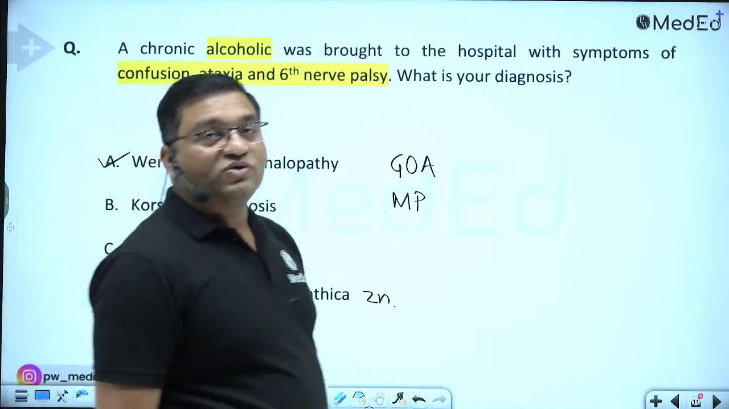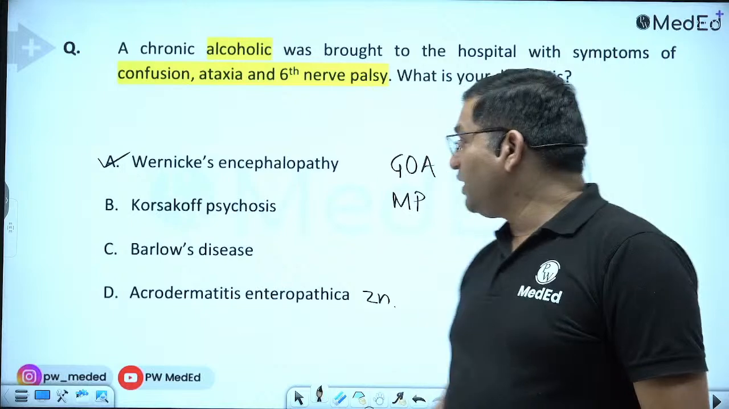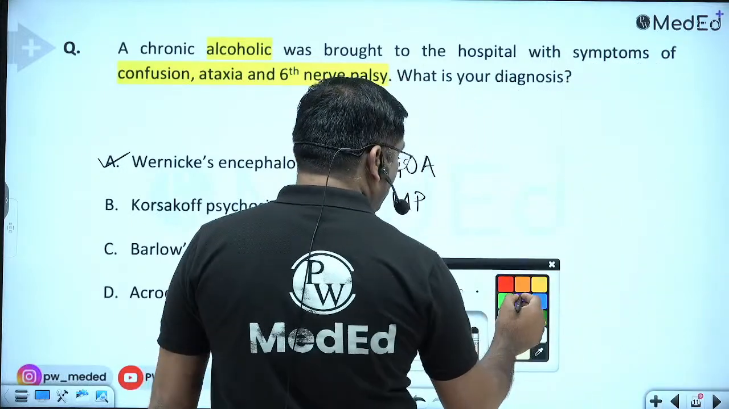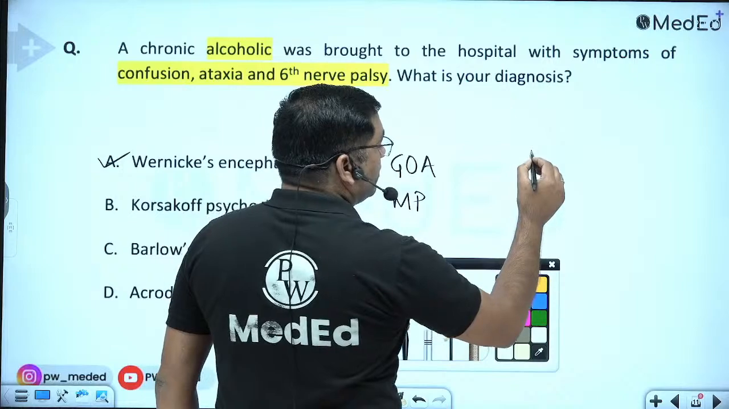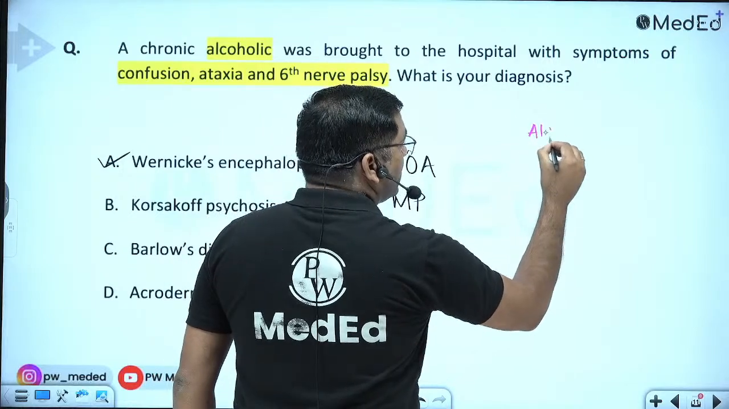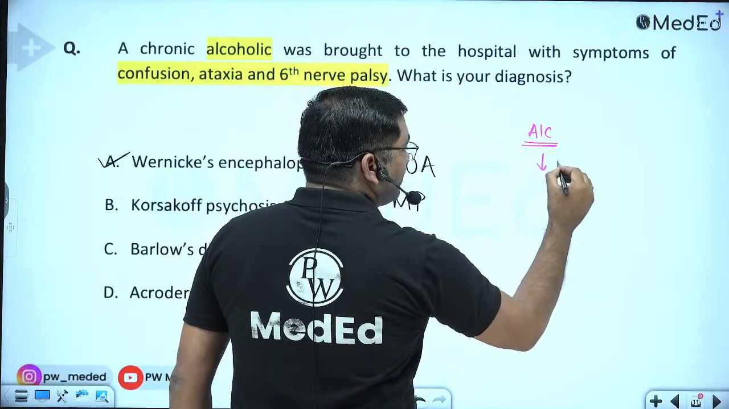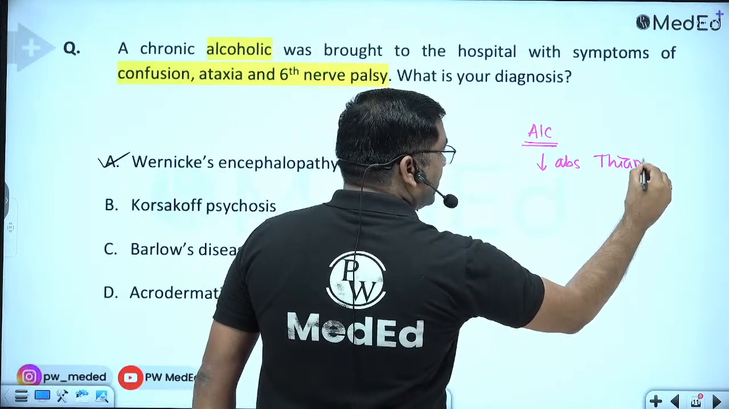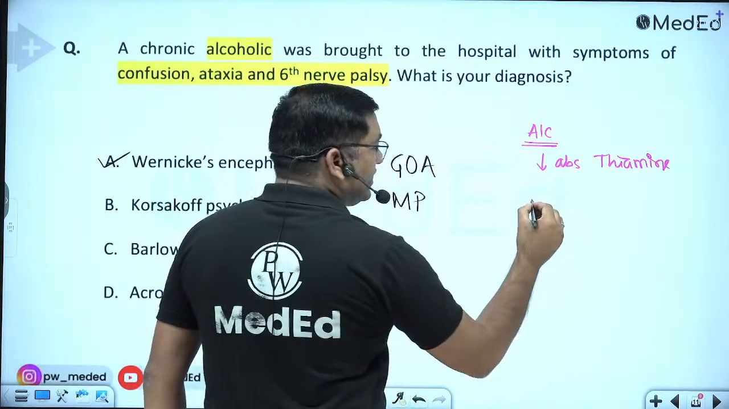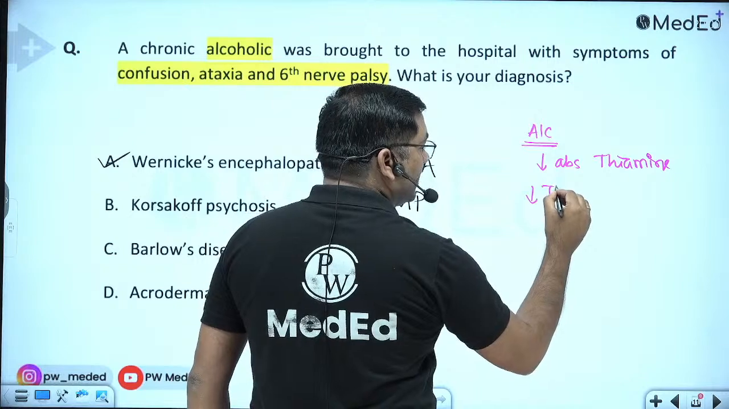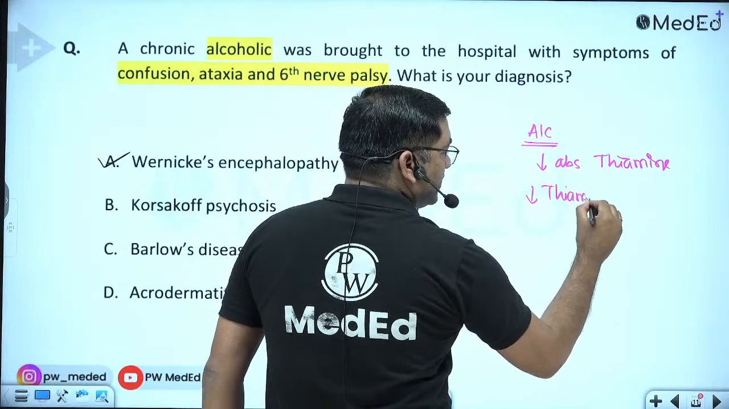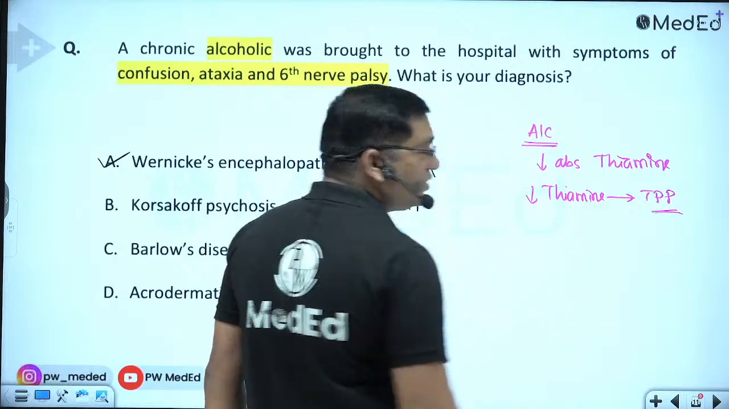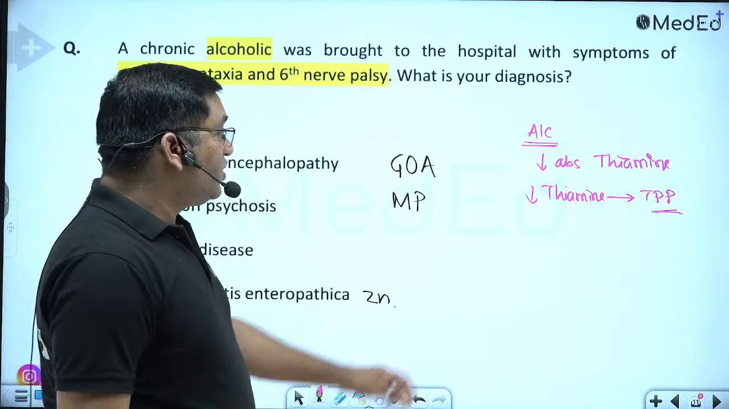It is because of a defect in thiamine pyrophosphate. Now what is the role here? In a chronic alcoholic, there is decreased absorption of thiamine from the intestine. Also, there is decreased conversion of thiamine to thiamine pyrophosphate, which is the active coenzyme form of thiamine. Because of this, there is deficiency of thiamine.